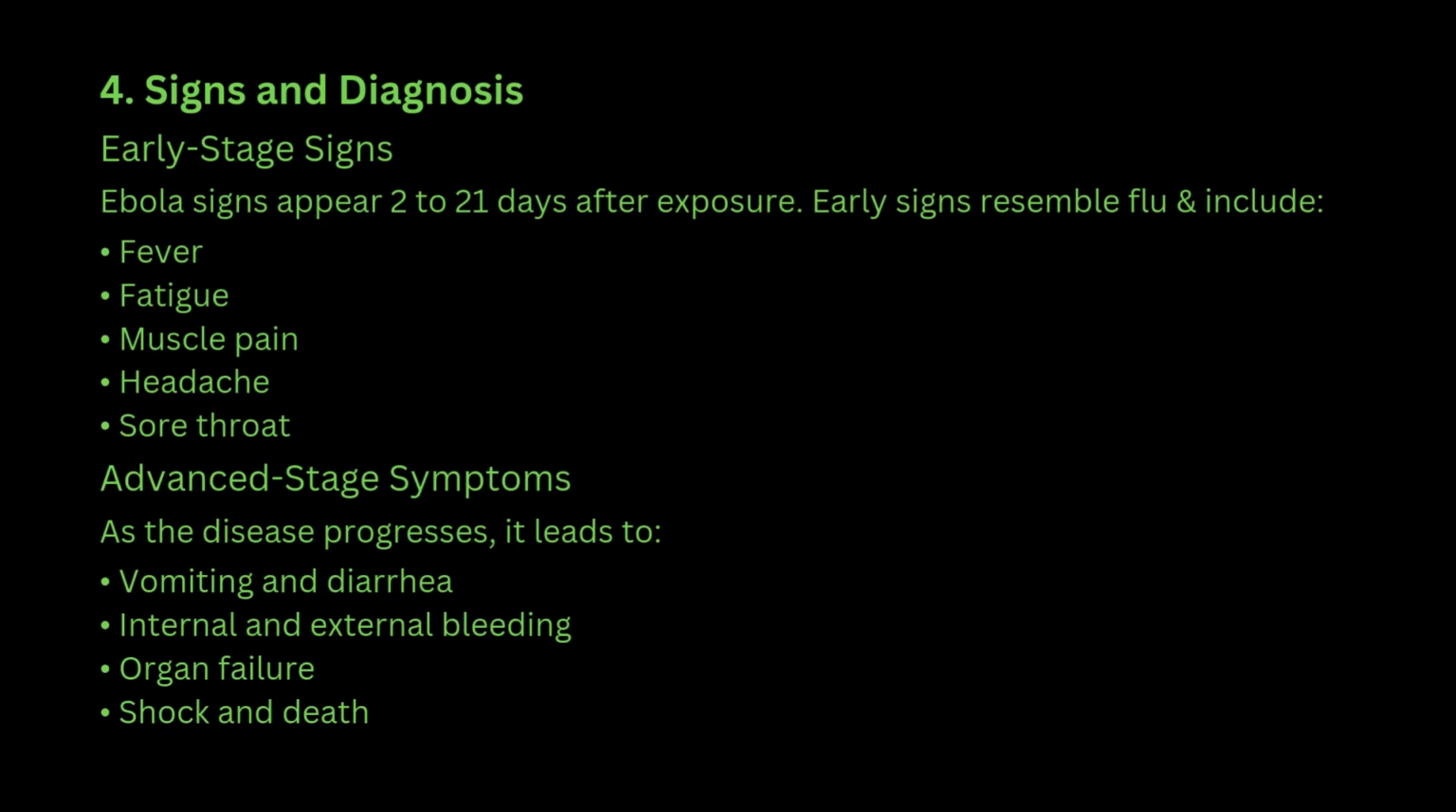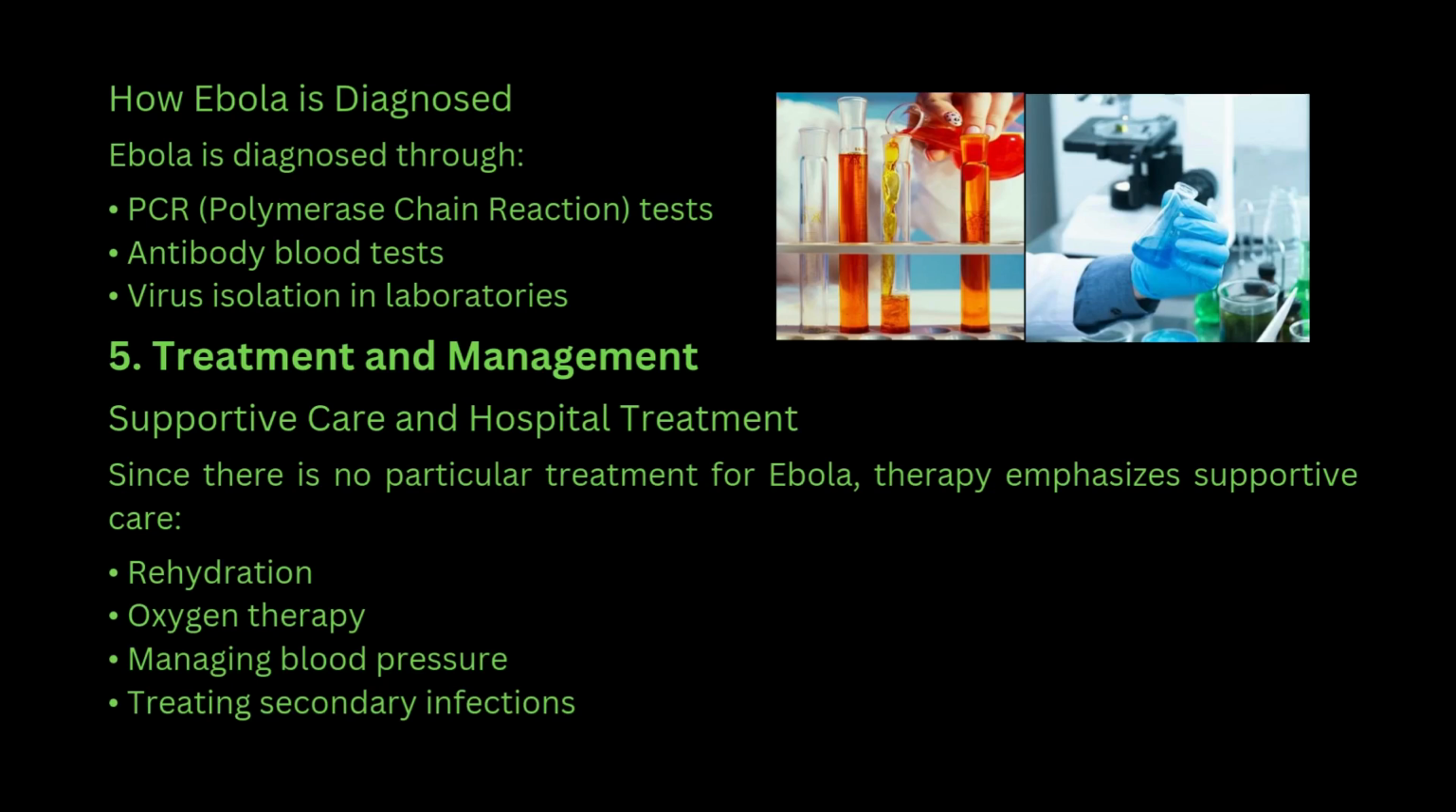Signs and diagnosis. Early stage signs. Ebola signs appear 2 to 21 days after exposure. Early signs resemble flu and include fever, fatigue, muscle pain, headache, sore throat. Advanced stage symptoms. As the disease progresses, it leads to vomiting and diarrhea, internal and external bleeding, organ failure, shock and death.